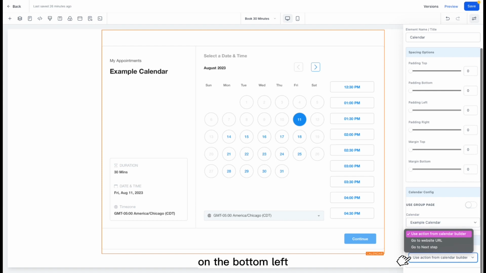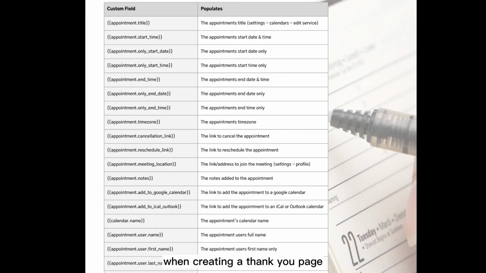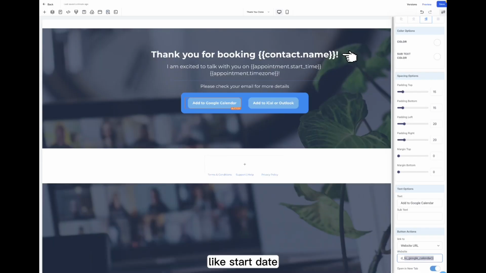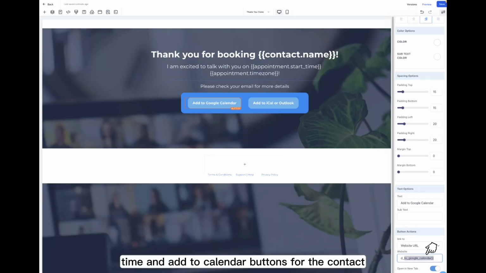On the bottom left, under Button Actions, you can navigate through different options. You can choose different redirect actions, so a thank you page, a custom message, or the action chosen when building this calendar. When creating a thank you page, you can add in custom values related to the appointment like start date, time, and add to calendar buttons for the contact.